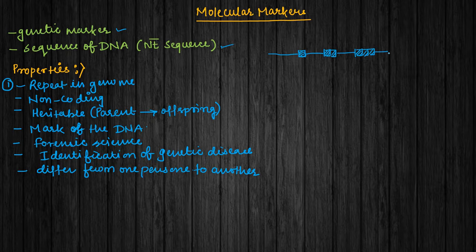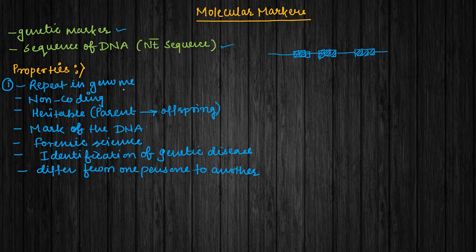We are taking three only because it is better to understand. This is what is called repetition. They can repeat themselves at certain locations in the whole genome.